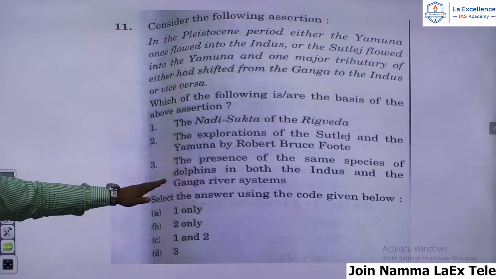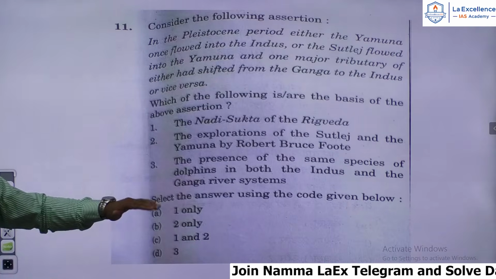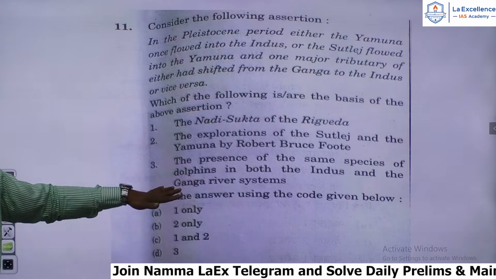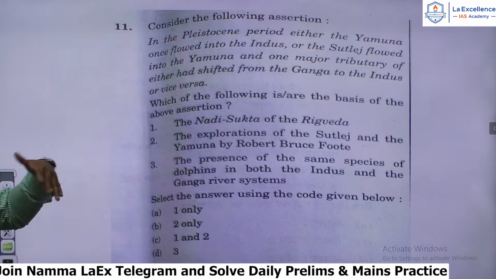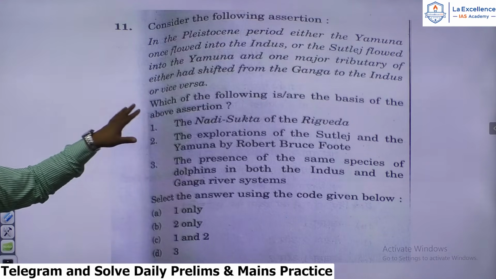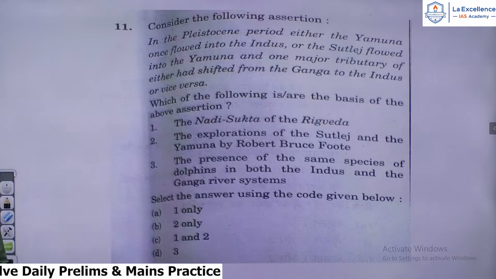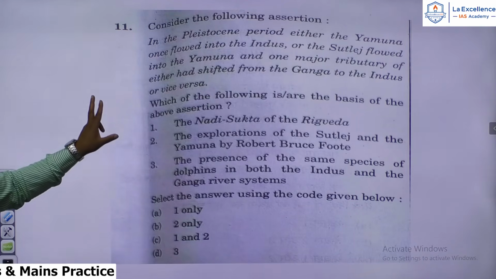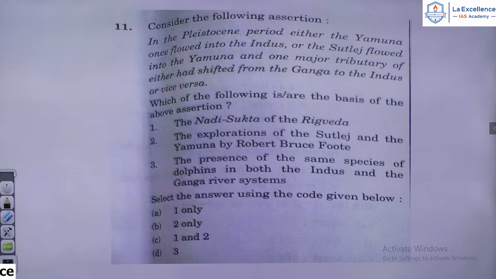We can reject that. The presence of the same species of dolphins in both the Indus and the Ganga river systems, they are not of the same species. Genetically and morphologically, the dolphins found in the Indus and the Ganga river systems, according to scientists, are different. They are not of the same species. So the answer to this question obviously is the first one, the Nadi Sukta of the Rig Veda, which mentions various rivers and its tributaries. So that would be the logical answer for the 11th question. That is one only. A is the answer for the 11th question.